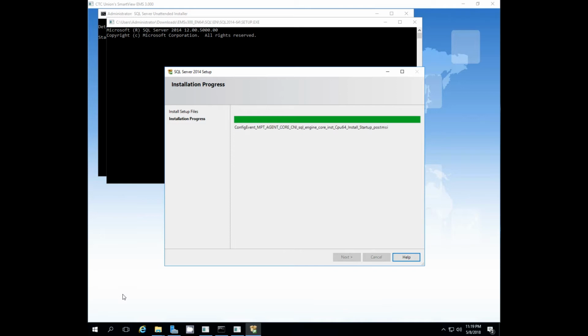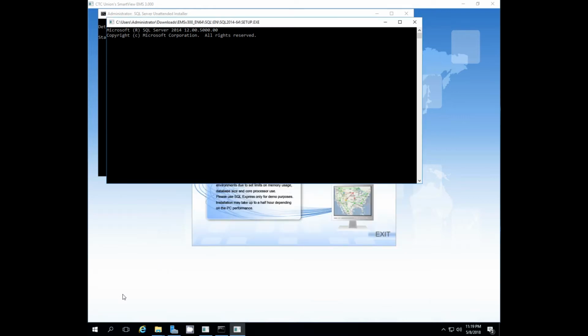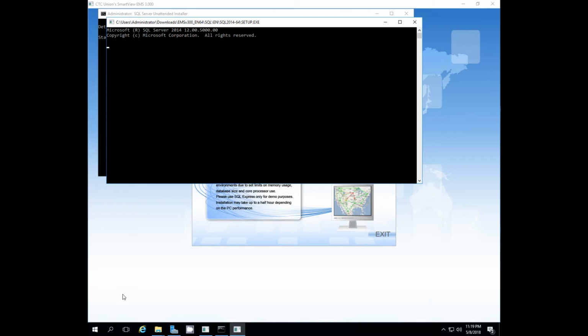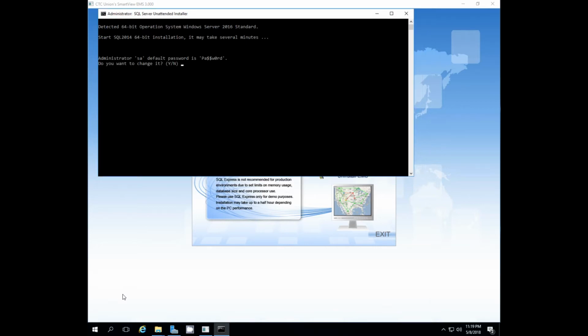It is crucial that after installing MS SQL, the computer be rebooted, whether it's Windows 10, Windows Server, whatever. It needs to be rebooted so that the service is properly running and that the EMS can connect and install properly. Okay, this is the password, the default password, which is for the SA user. You can change it here or leave it the way it is.